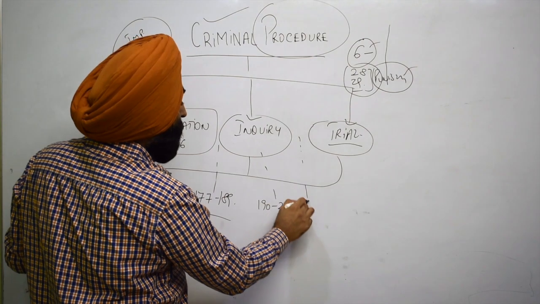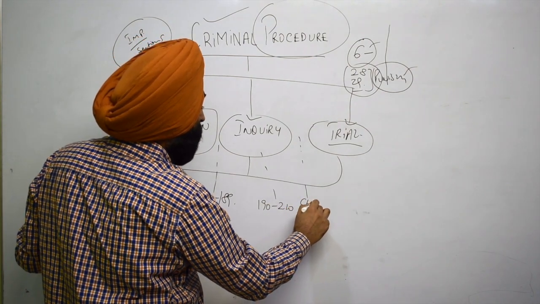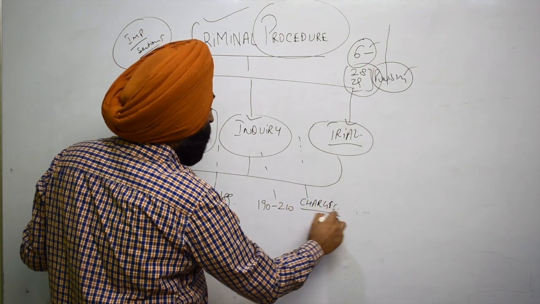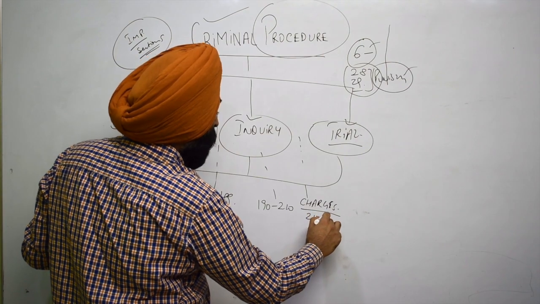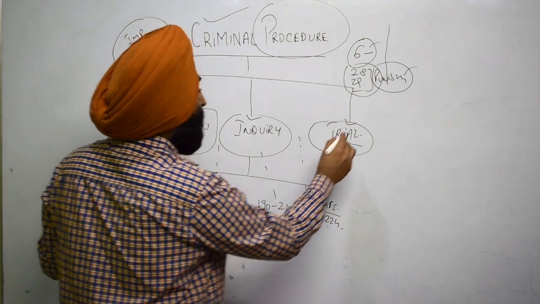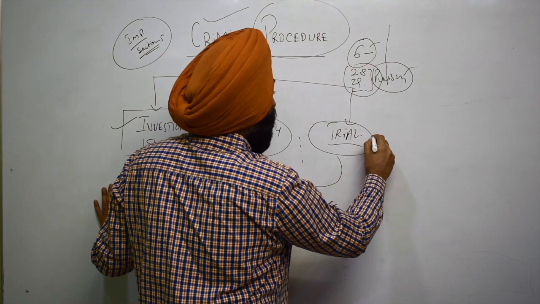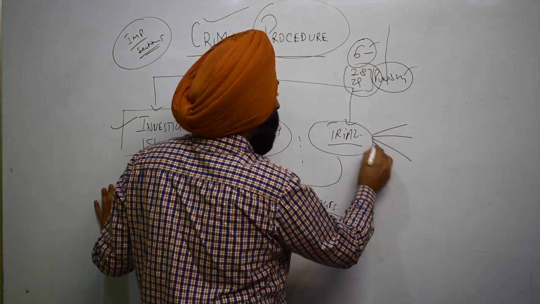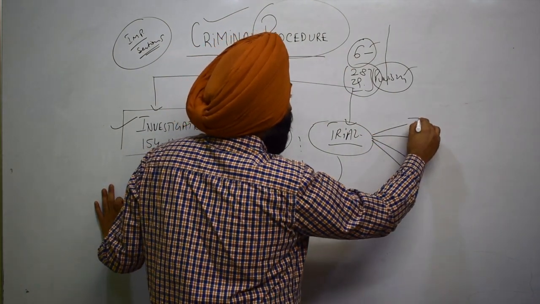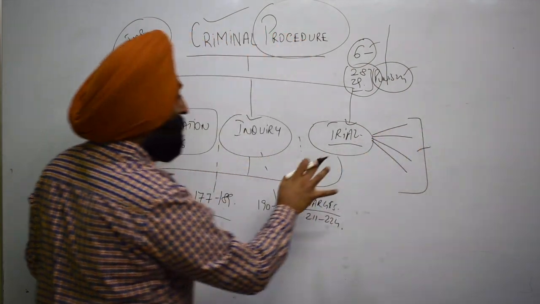In between, here we have chapter of charges, that is covered from 211 to 224. In case of trial, trial is divided into four parts, right? These are the four trials which need to be covered.